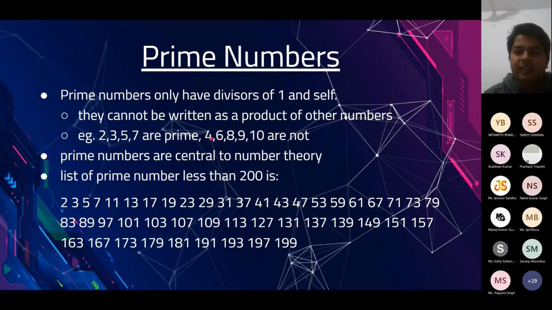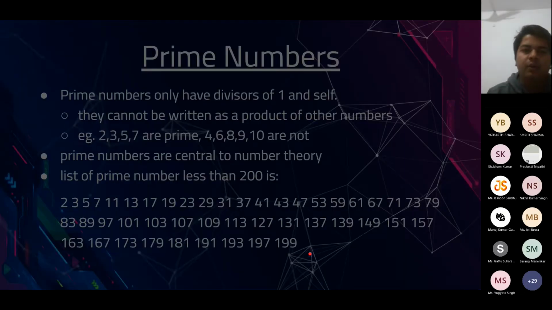Like 4 is not a prime number because it's divisible by 2. 6 is not a prime number because it's divisible by 2 and 3. A prime number should be divisible by only 1 and itself, whereas it doesn't hold true for these numbers, therefore they are not prime. So here we have the list of prime numbers less than 200. It is not for the purpose of memorization. It's just to show the general distribution of prime numbers. But of course the distribution of prime numbers from 1 to 200 is quite different from what we expect for bigger numbers.